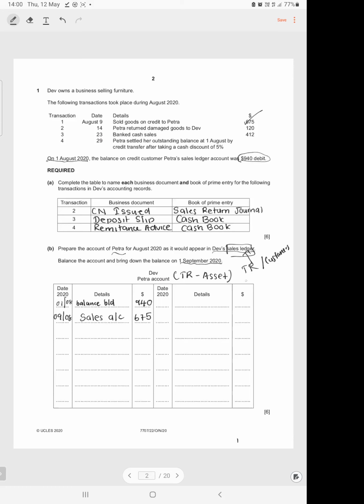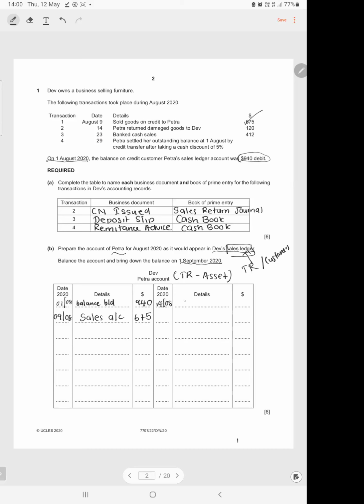So the asset account is here. So this will be on the credit side. So on the 23rd, not on the 14th of August, we have a sales return. So the double entry is debit sales return and credit customer.